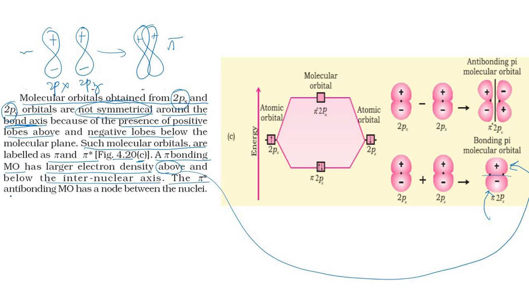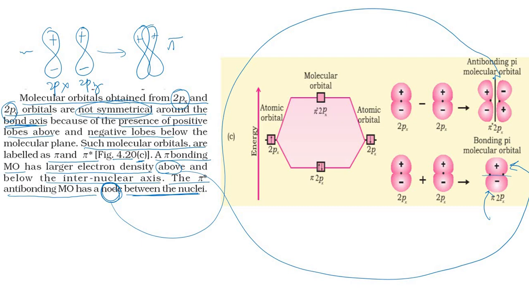The pi star anti-bonding molecular orbital has a node. I brought this word up in the previous video, where we said that there is a nodal plane if there are anti-bonding molecular orbitals, particularly when there is pi bond formation. So the molecular orbital has a node between the nuclei. If you see, I will just connect this, so this is called the node, where the electron density is completely zero. Fine. Now let us come to this diagram here.